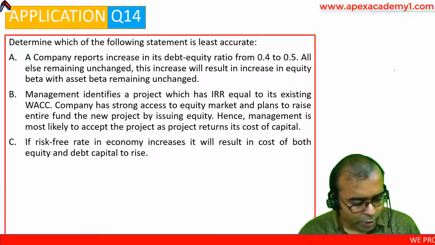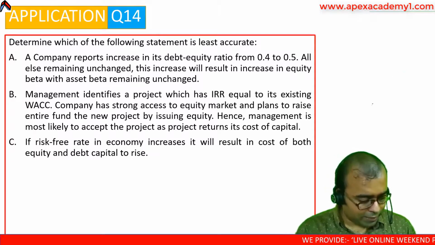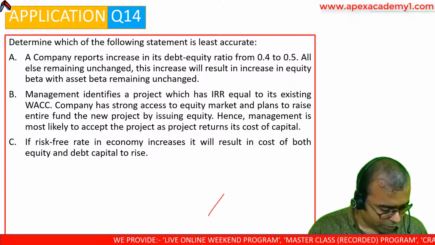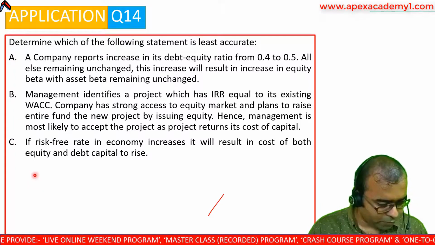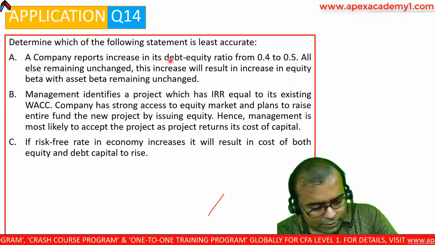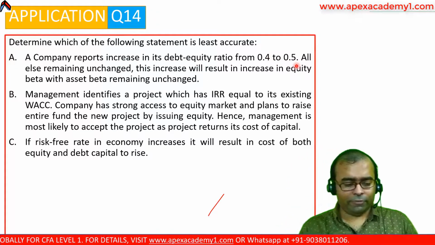Determine which of the following statements is least accurate. Which one is incorrect, basically. Okay, so first we'll have to go through the question and then only will we be able to identify the options. A company reports an increase in its debt equity ratio from 0.4 to 0.5.